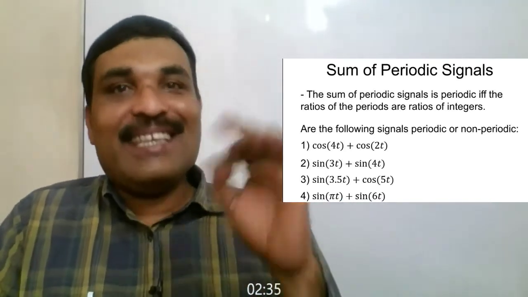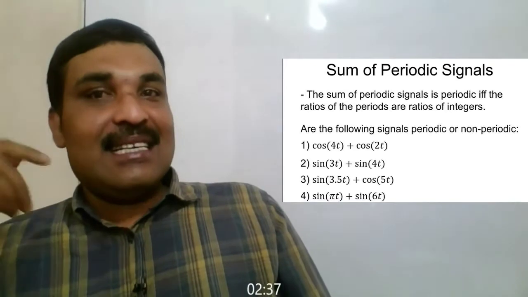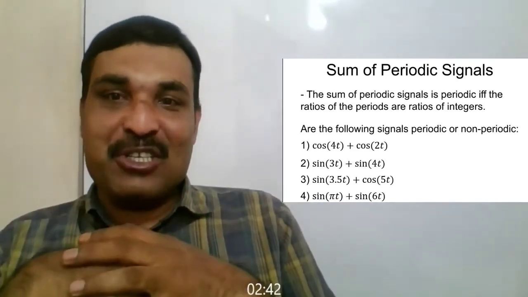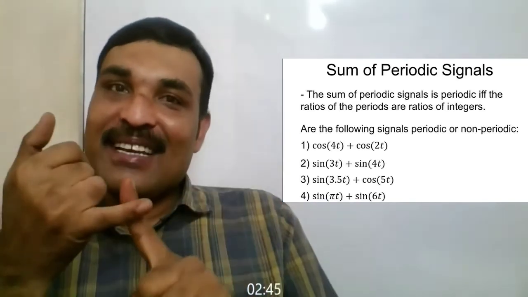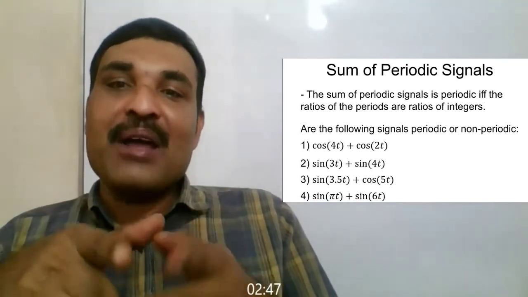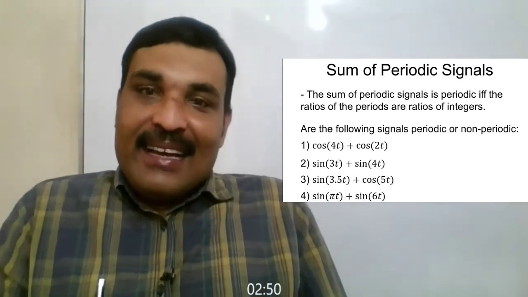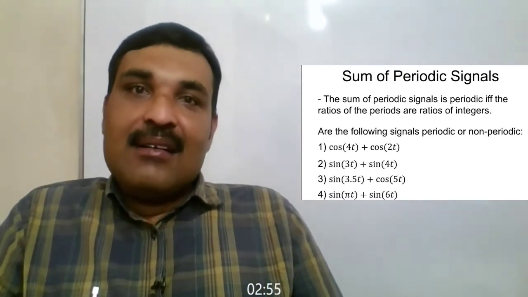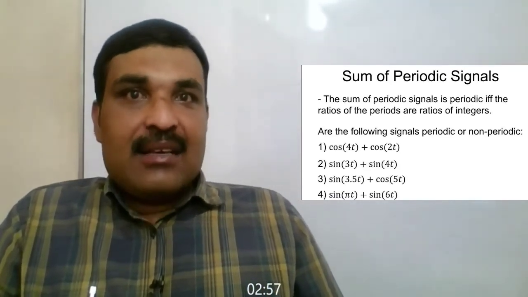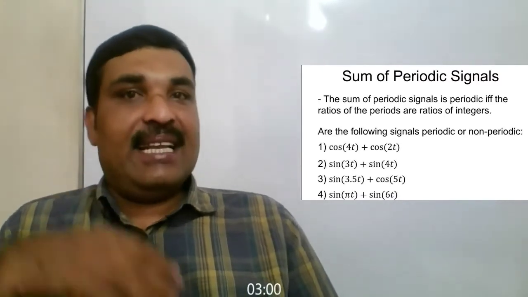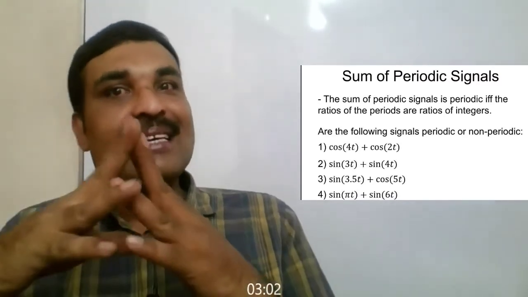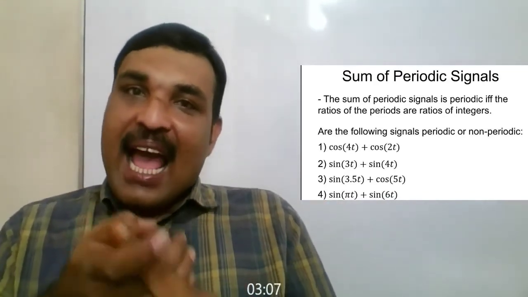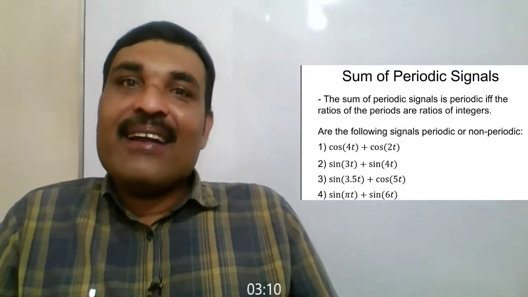Now find the ratio of T1 and T2. That is equal to pi by 2 divided by pi, which is equal to 1 by 2, a rational number. So this signal is periodic. Now we want to find the common period. Common period T is equal to LCM of T1 and T2, that is LCM of pi by 2 and pi, that is equal to pi seconds. Similarly, you can do 2, 3 and 4. 2 and 3 are periodic signals. But for 4, the ratio of periods is not a rational number. So that is not a periodic signal.